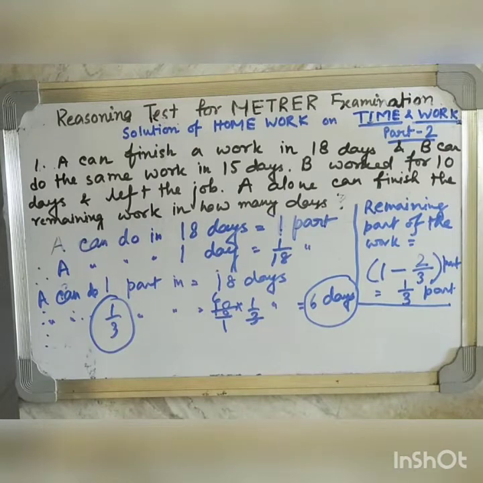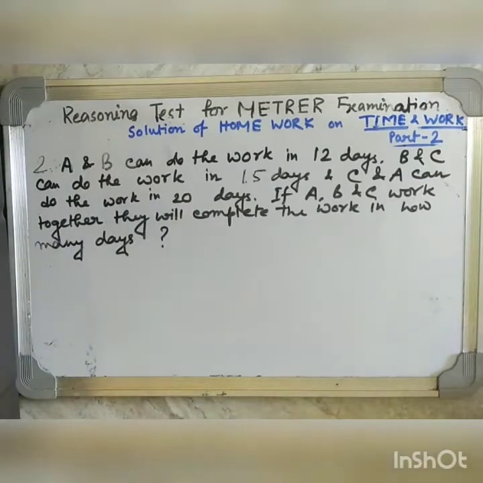Okay, now let's come to the next question. Now in question number 2 it is written A and B can do a work in 12 days. B and C can do the same work in 15 days. And C and A can do the work in 20 days. If A, B and C work together, they will complete the task in how many days?